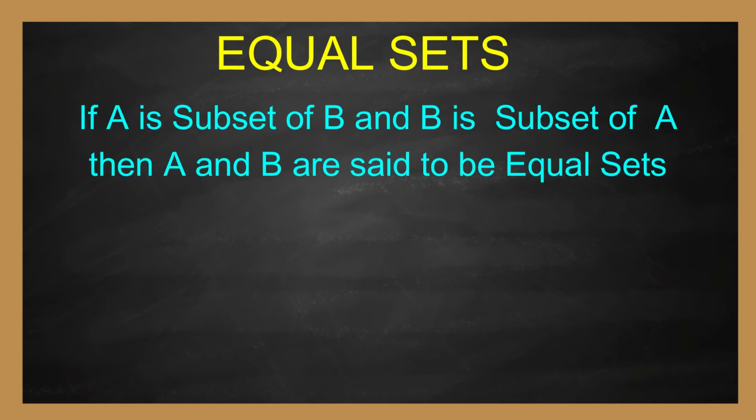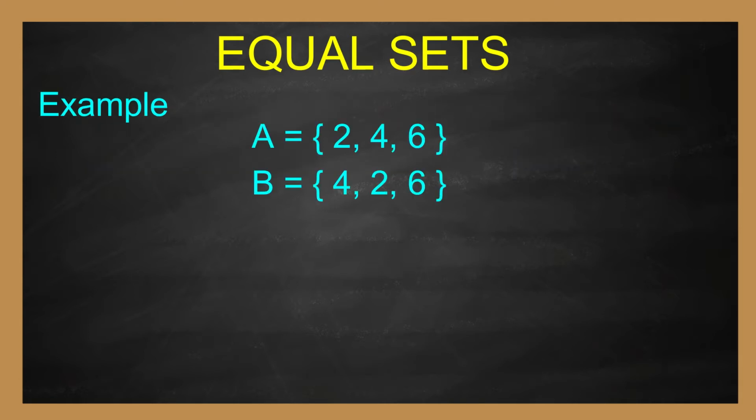Equal sets. If A is subset of B and B is subset of A, then A and B are said to be equal sets. For example, A equal to 2, 4, 6 and B equal to 4, 2, 6. Consider the elements of A. They are 2, 4, 6. They are also elements of B.